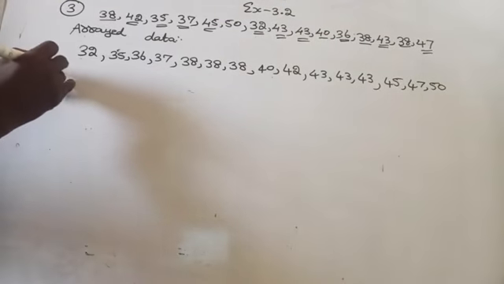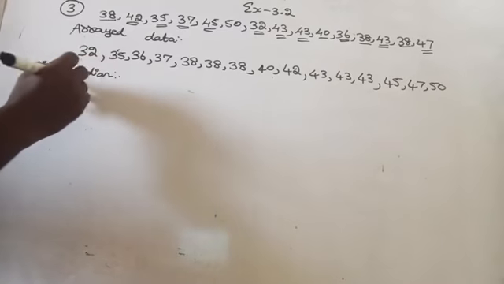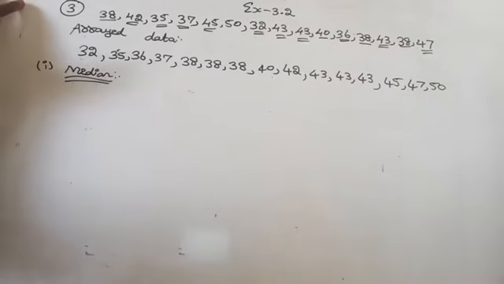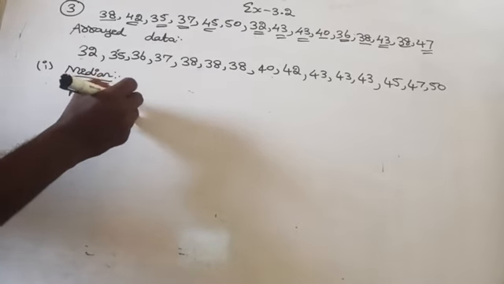First we will find the median. We arranged the data in ascending order. The number of observations is 15, which is an odd number.